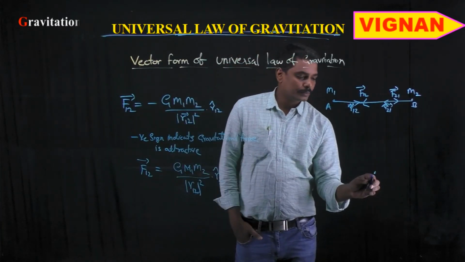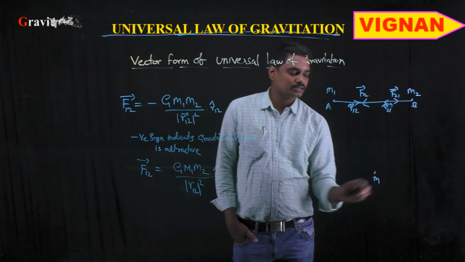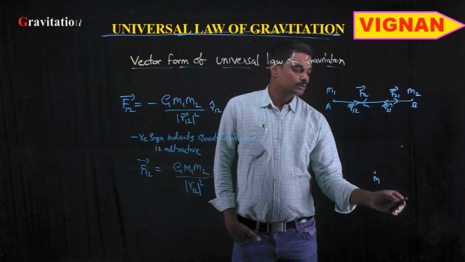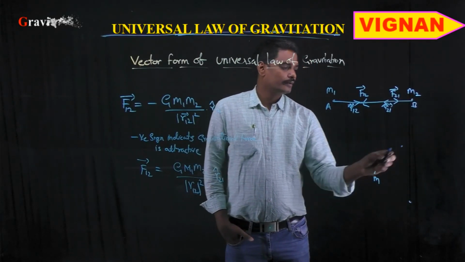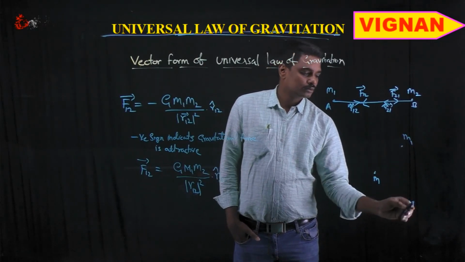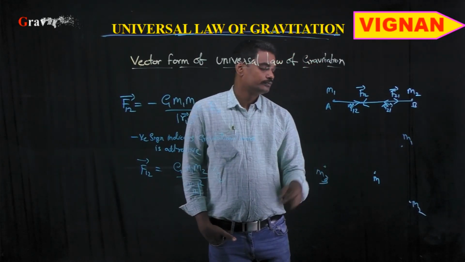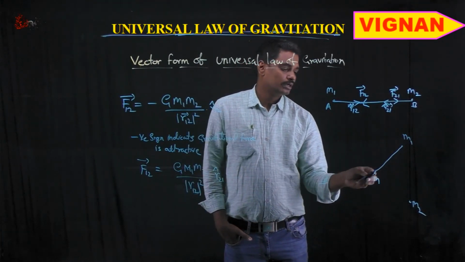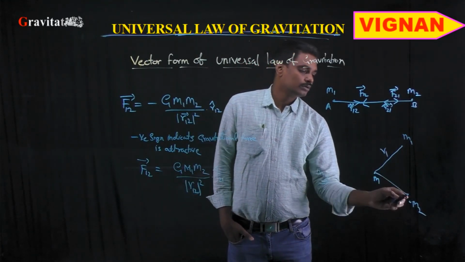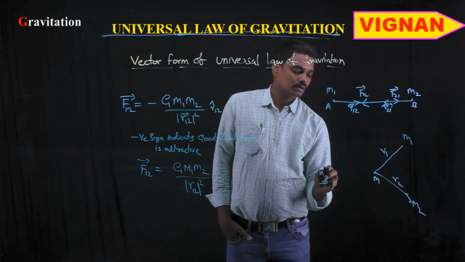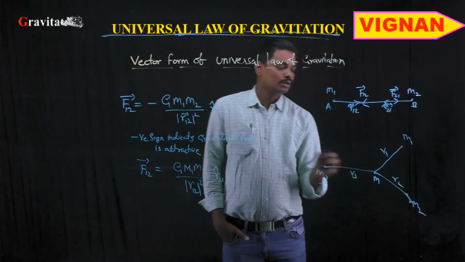Similarly, here we have only considered 2 particles. If you have different particles, suppose this particle of mass m, and there are 3 particles in this manner, m1, m2 and m3, at distances r1, r2 and r3.